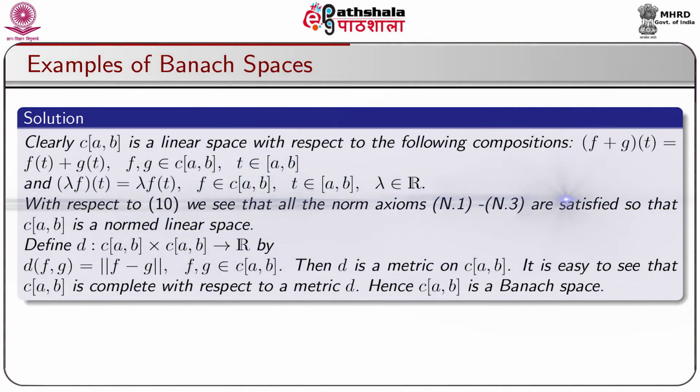With respect to the earlier equation number, we see that all the norm axioms N1 to N3 are satisfied, so that C[a,b] is a normed space. Define a function d: C[a,b] × C[a,b] → R by d(f, g) = ||f − g||, where f, g are taken from C[a,b]. Then d is a metric on C[a,b]. It is also easy to verify that C[a,b] is complete with respect to the metric d, hence C[a,b] is a Banach space.